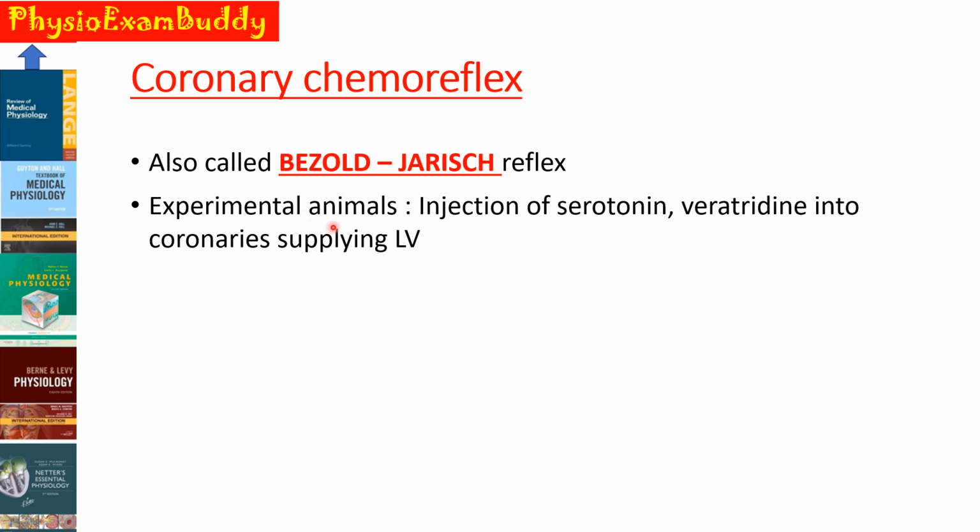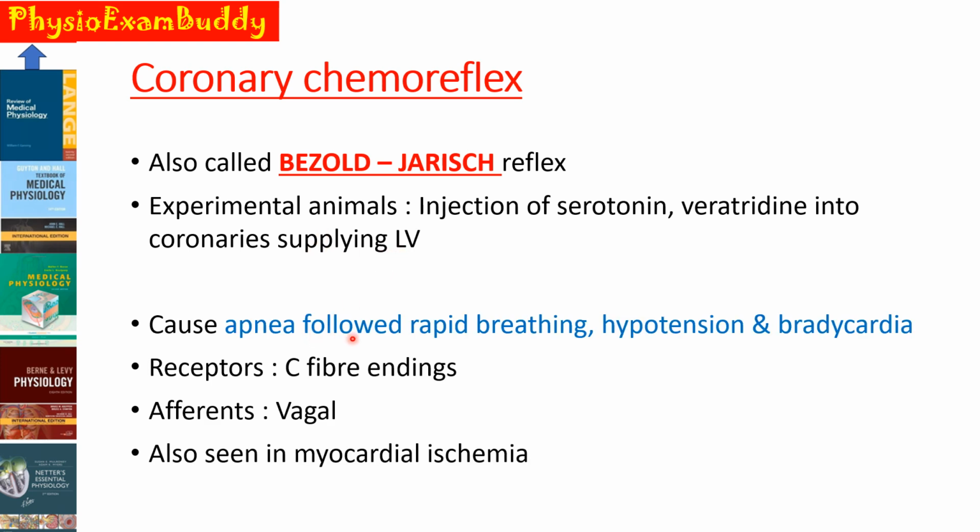This is an experimental finding, that is, injection of drugs like serotonin and veratridine into the coronary artery supplying the left ventricle will produce apnea followed by rapid breathing, hypotension and bradycardia. Their receptors are actually found to be C fiber endings, and the afferents go through the vagus and produce hypotension. This we can also see in conditions like myocardial ischemia. So this Bezold-Jarisch reflex can also be asked as a one-mark question.